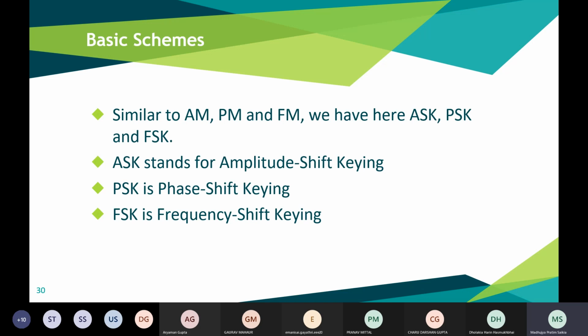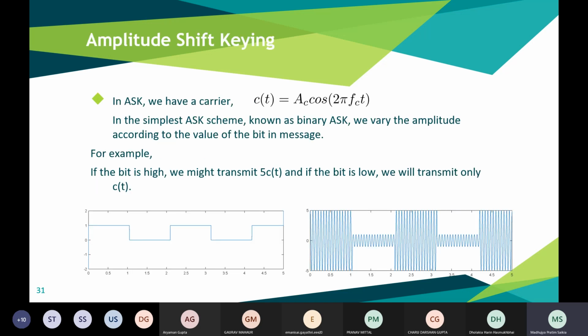So what are they? In amplitude shift keying, we have a carrier wave c(t) = Ac cos(2π fc t), similar to the amplitude modulation case. In this case, we simply vary the amplitude of the carrier wave according to the value of the bit present in the message.